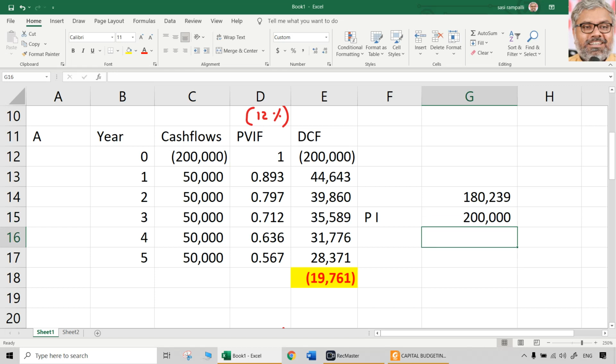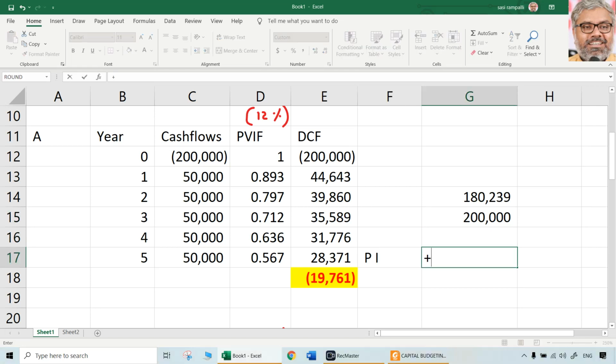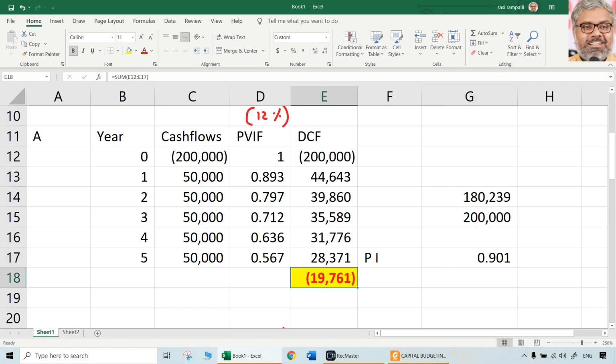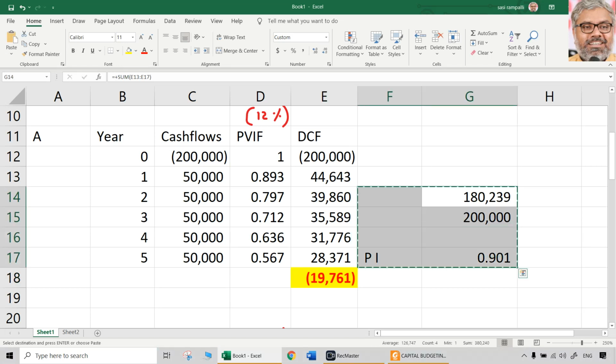Then, how much will be the profitability index? Profitability index will be present value of cash inflows divided by present value of cash outflows. Naturally, in this case, the profitability index is less than 1. It is 0.901, less than 1. Why? Because NPV is negative. That's it. So, the same type of calculations can be done for others also.